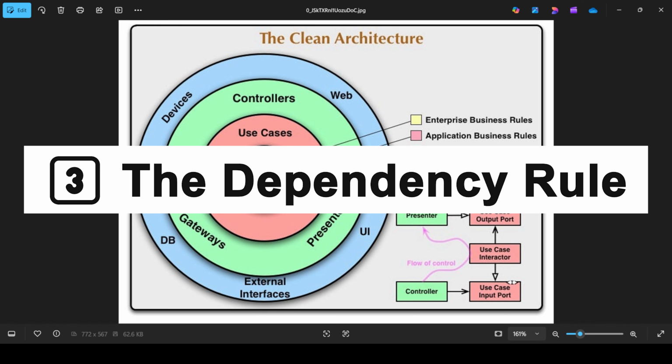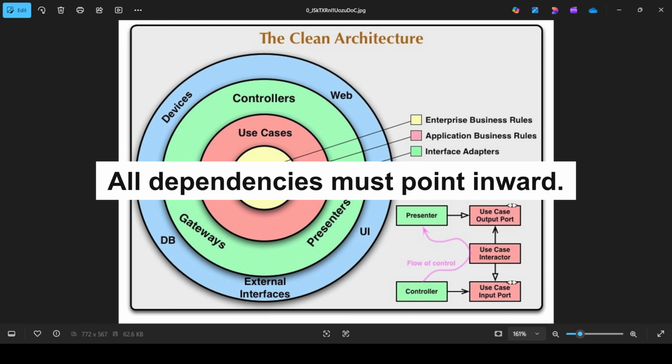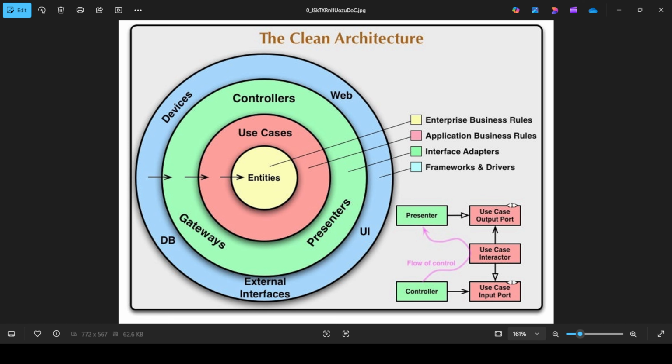Then the dependency rule. This is the law of clean architecture: all dependencies must point inward. You can see on the screen also, right? Here all the arrows point inward. That is very important. Meaning controllers can depend on use cases, which can depend on domain, but the domain depends on nothing. It never depends on controllers and use cases. This is not about folders. This is about compile-time dependency direction. If your domain layer imports Entity Framework or ASP.NET annotations, you have already broken the architecture.